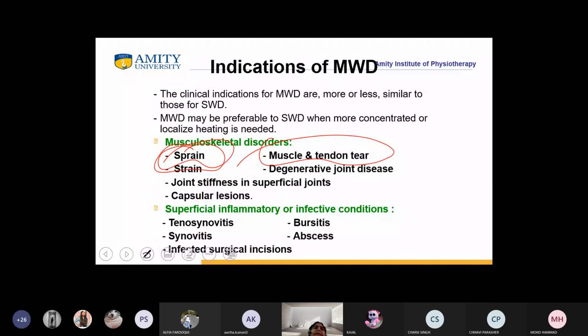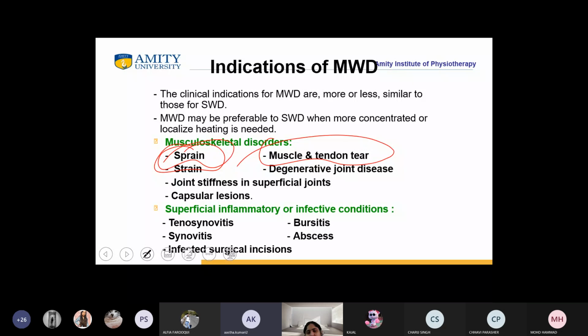You know what happens when there is muscle and tendon tear? There is fibrosis of the surrounding tissue. So, increase the extensibility of the surrounding tissue. You are giving MWD for muscle and tendon tear. Is it clear? Yes, ma'am.